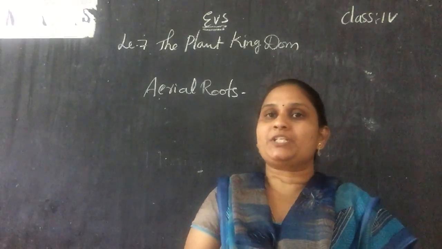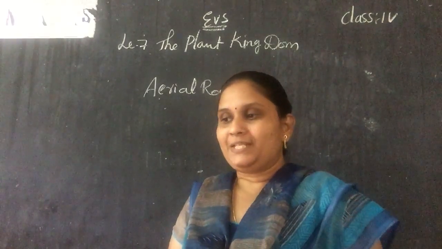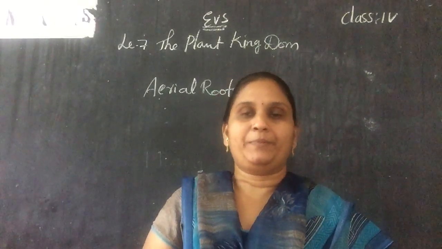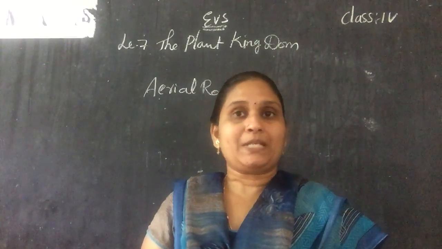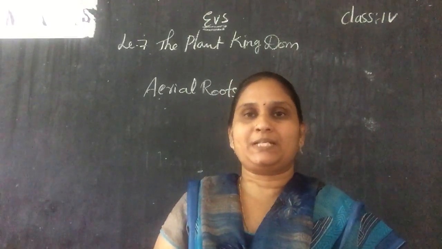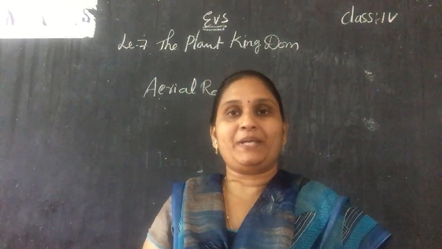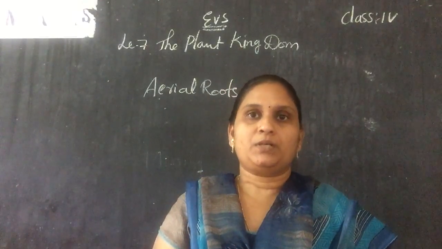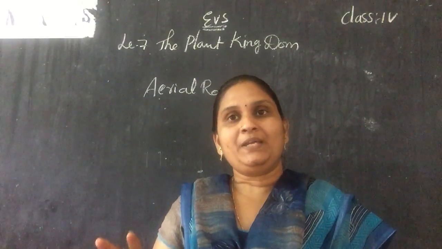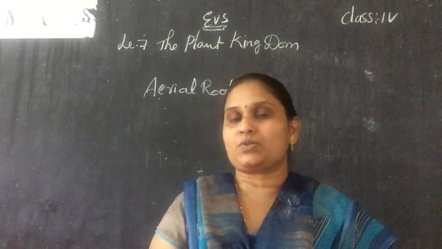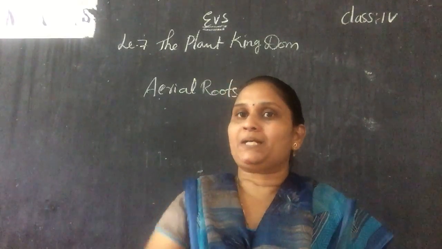So what is the function of the root? Up to now we discussed three different kinds of roots, isn't it? Taproot, fibrous root and aerial roots. Taproot has only one main root, and the subroots are different. Fibrous roots have so many roots like bushes, and the fibrous root will not go deep into the soil, so easily we can pluck the plant.